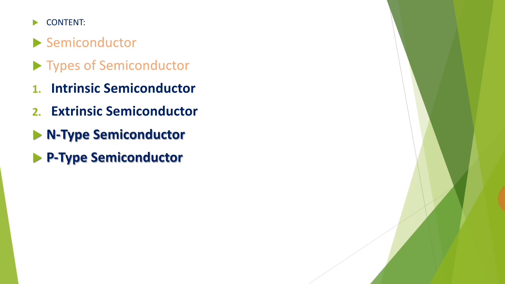Content: Semiconductor. Types of semiconductor. Two types of semiconductor, namely intrinsic and extrinsic semiconductor. The extrinsic semiconductor is also classified into two types, N-type semiconductor and P-type semiconductor.